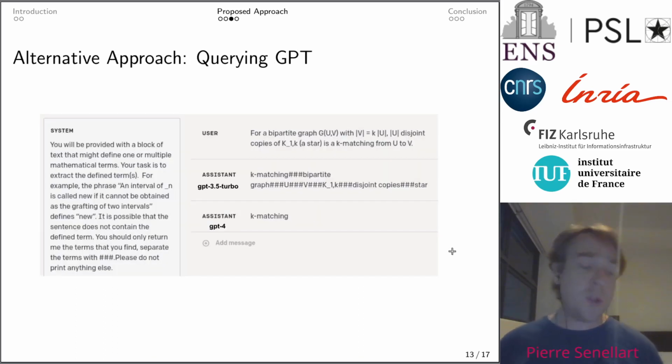Another category of approach was to use a much bigger language model, GPT, which is trained to answer prompts. We don't fine-tune it, but give it a prompt that tells the language model to extract defined terms in the definition, giving an example of the task that we want to do. You have here an example of the prompt and of the answer of GPT-3.5 and GPT-4 on this particular task. You see in this example that GPT-3.5 extracts way too many things from the definition. GPT-4 is actually providing a perfect result.